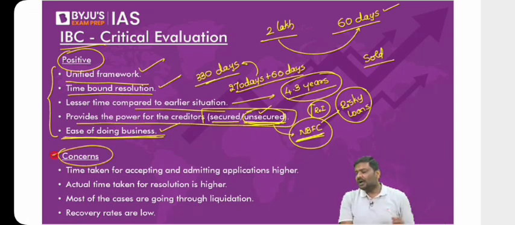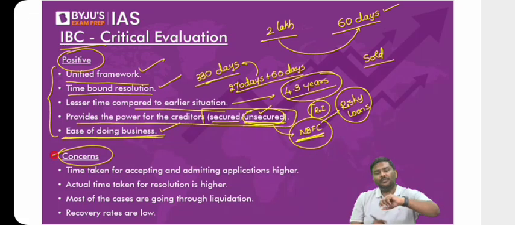But before that, one of the students asked, is the voting right given to unsecured creditors? There is no uniform formula here. From one country to another country, the model will change. For example, in Britain, whether you're secured or unsecured, both of them will get the voting right. But in case of India, that voting right is given only to the secured creditors, not to unsecured creditors.